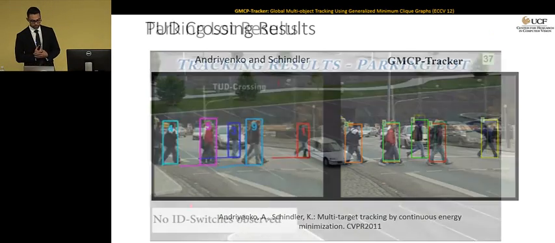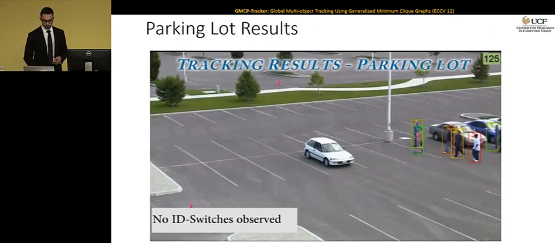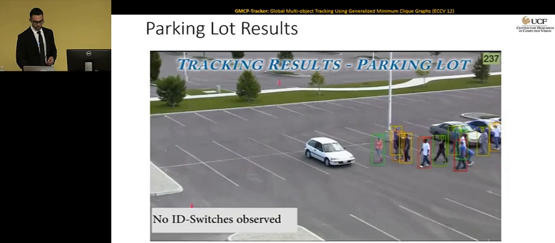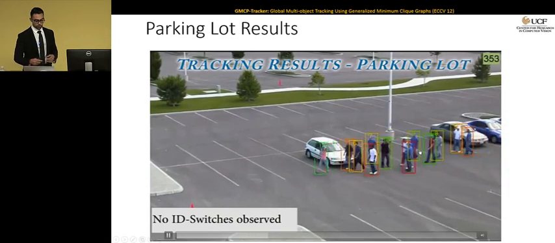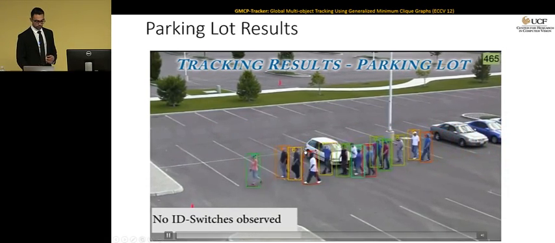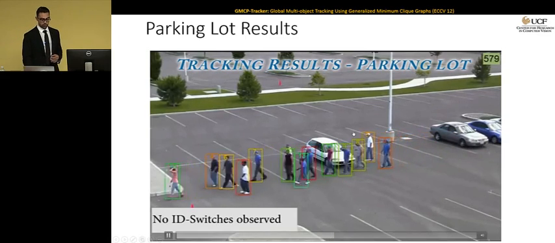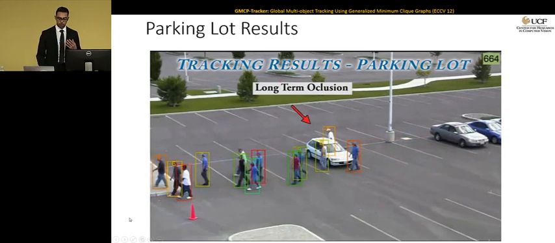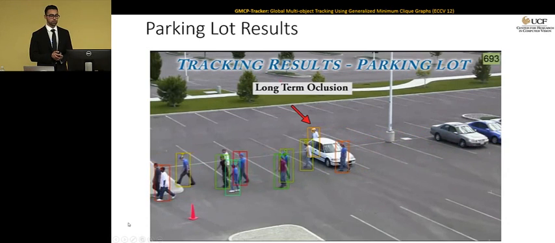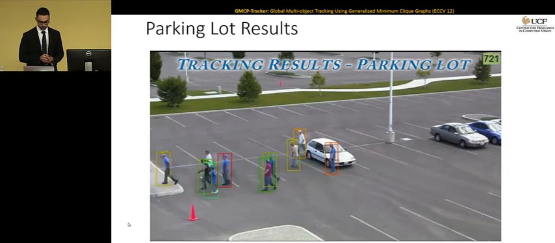Here's the results on the parking lot sequence that I showed you earlier. This sequence is challenging because you have targets with similar appearance, and they are constantly occluding each other, and you have this long-term occlusion that I talked about earlier. That person goes behind the car, but we are able to retain the ID for that person throughout the video.